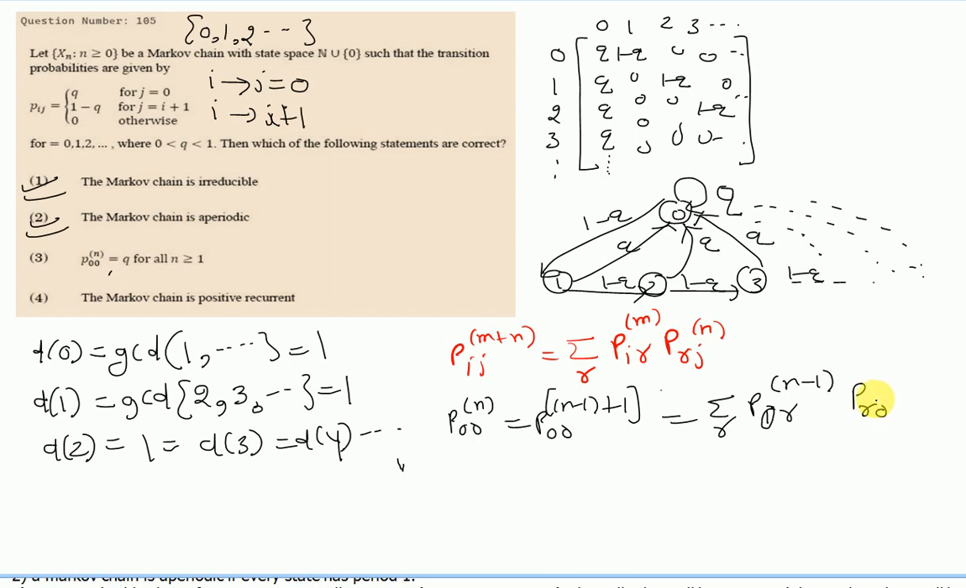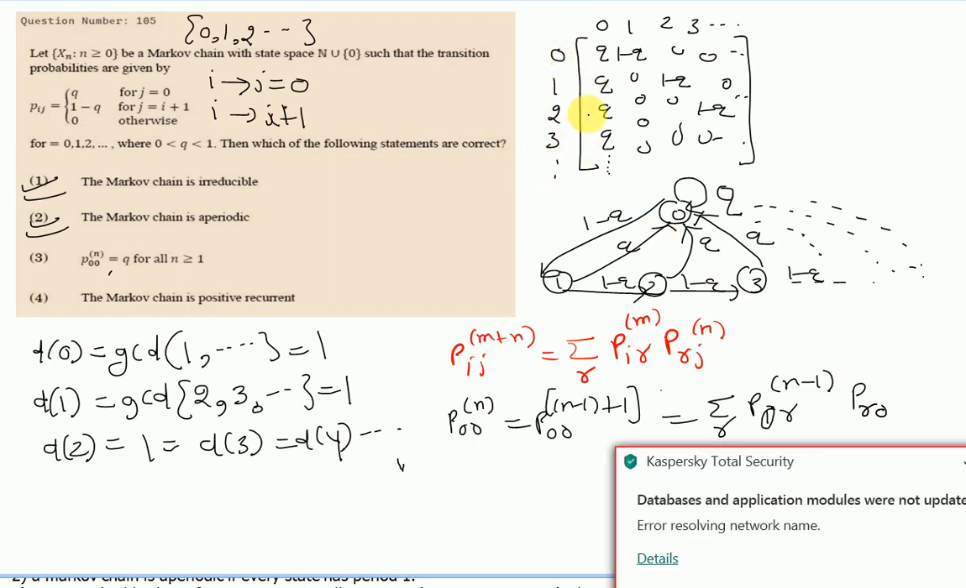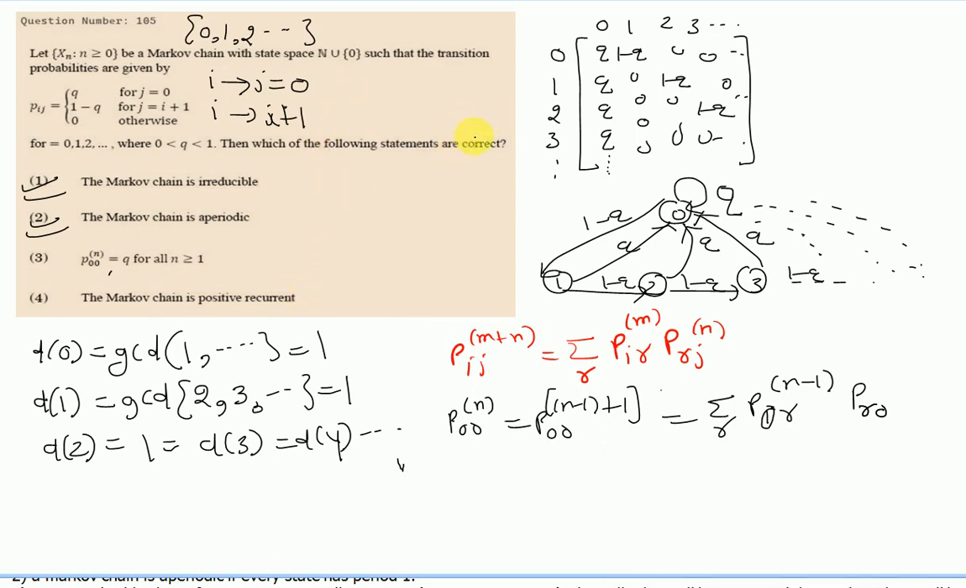Pr0 is the probability of going from any state r to state 0. Now see, if you are going from any state to state 0, then the probability is always Q. Then this whole probability for each r will be Q. So we can write Q times the summation over r of P0r(n-1).